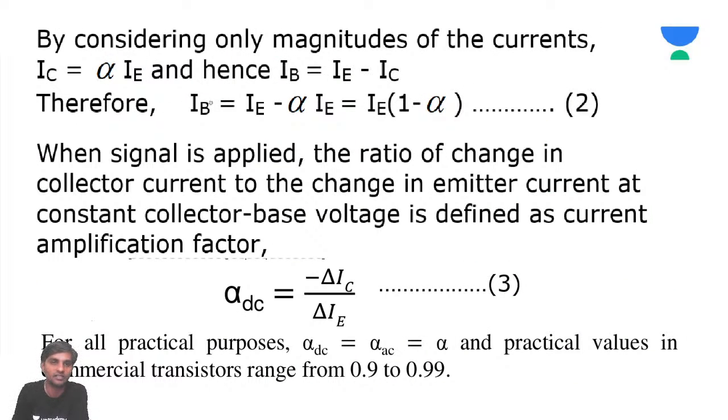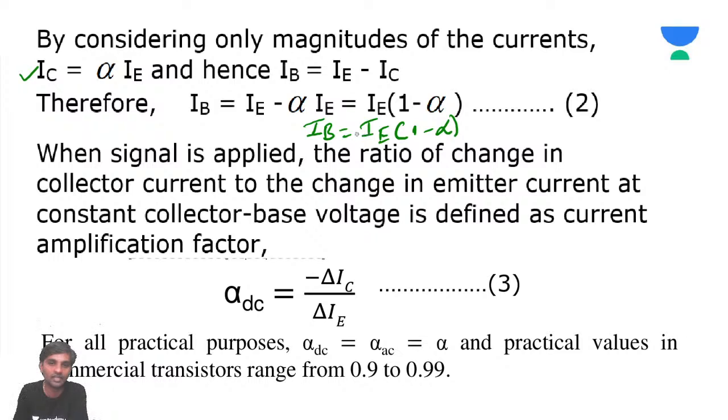Therefore, IB is going to be IE minus alpha IE, because we just assumed that IC is going to be alpha IE. So we can write IB is equal to IE into (1 minus alpha). What is alpha? Alpha is IC by IE.